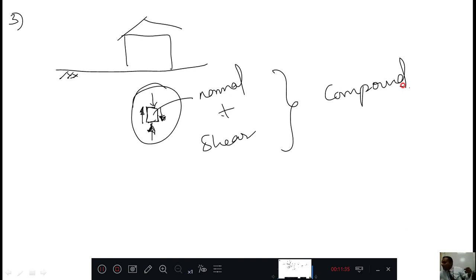Okay, like that there are many circumstances where you can see normal stress and shear stress combinations. That is why this chapter is very useful. Okay, now this is all about the introduction, and in the next video we will see how exactly this is studied, what are the theories which support us to study this normal stress and shear stress.